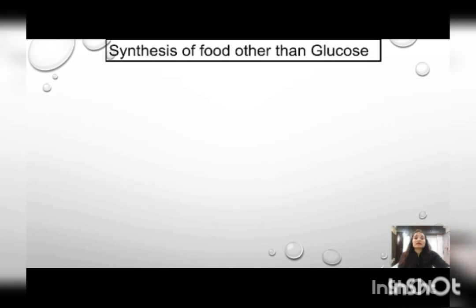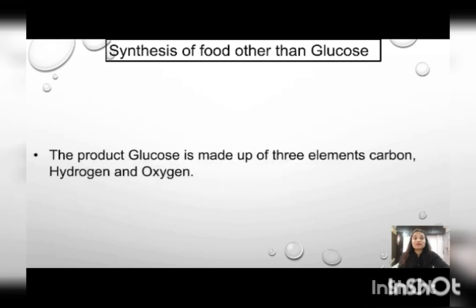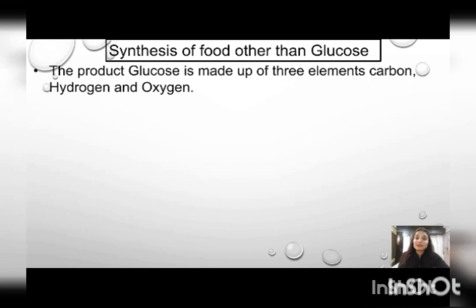Now we will see the first topic of this video, that is synthesis of food other than glucose. Means plant can produce other product except glucose also, but how can they produce? As we know, photosynthesis product is glucose. Then how is it making protein, fat, starch? That we will see. For that one, first we will see the elements of glucose.